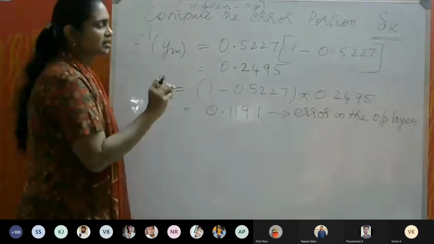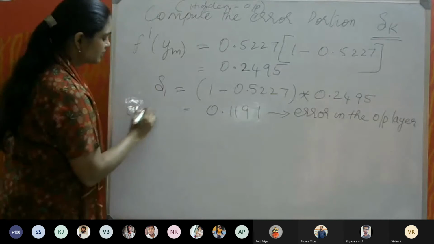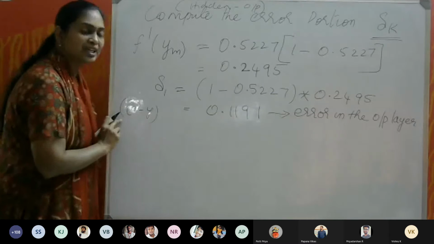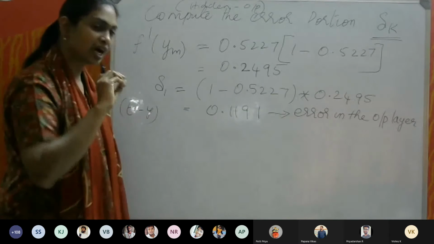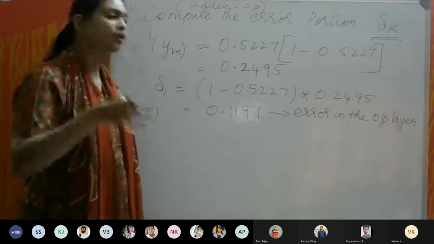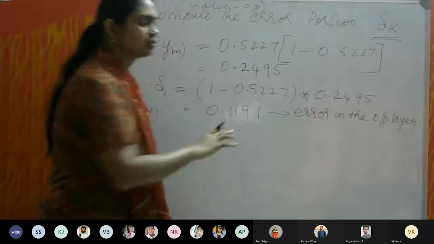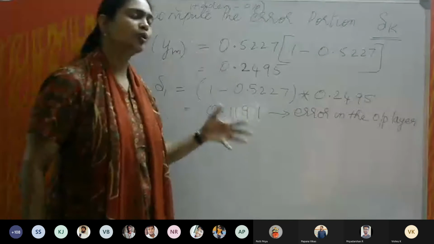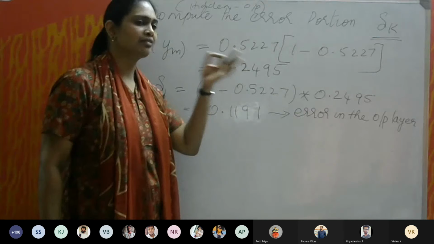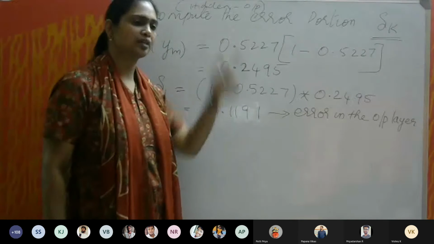Do you understand the difference between the t minus y value and this value? T minus y is the error in the output only. But the error in the output layer is this one. That means the error in the output layer is being contributed by all the three weights, W1, W2 and W0.